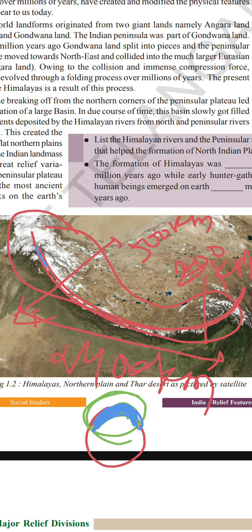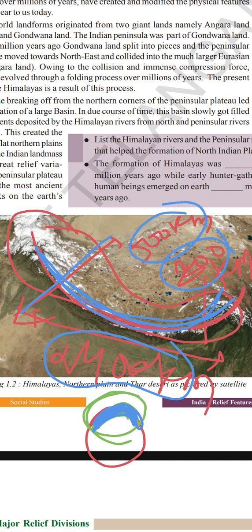So the Himalayas also form a kind of arc from west to east, covering a distance of 2400 kilometers, with a width of 500 kilometers in the west and 200 kilometers in the east.